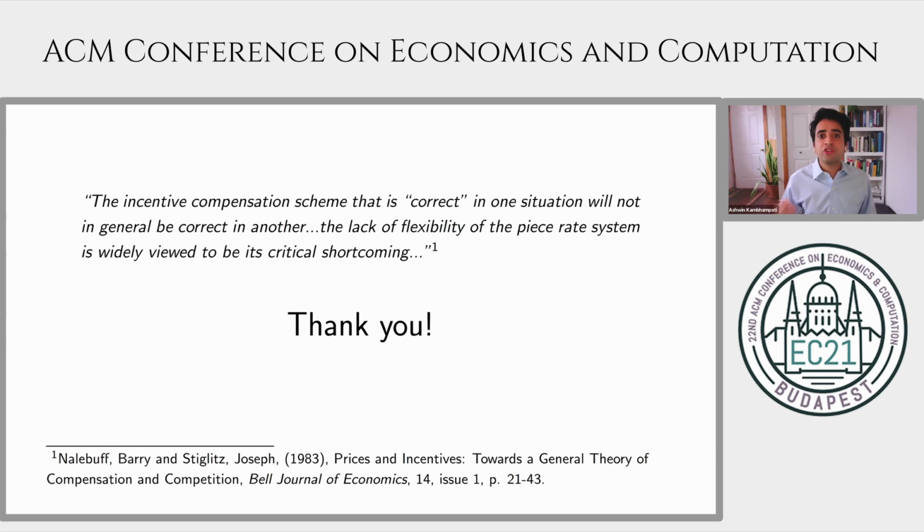I leave this asterisk new. I put an asterisk next to the second new because this aspect of interdependent schemes has actually been previously observed in a paper by Nalebuff and Stiglitz in the 1980s. They write, the incentive compensation scheme that is correct in one situation will not in general be correct in another. The lack of flexibility of the piece rate system is widely viewed to be its critical shortcoming. Joint performance evaluation in this model has precisely the right flexibility to guarantee the principal good performance.